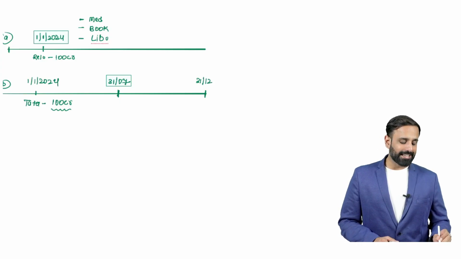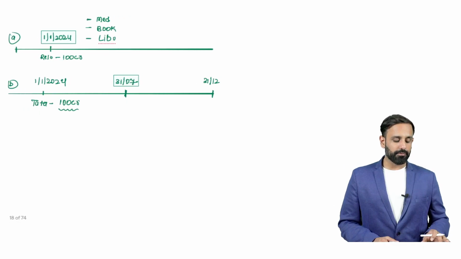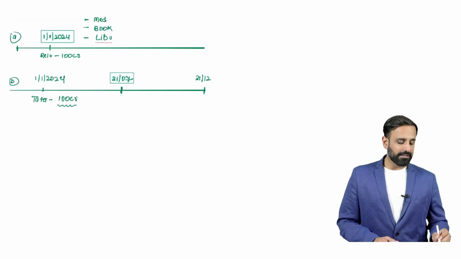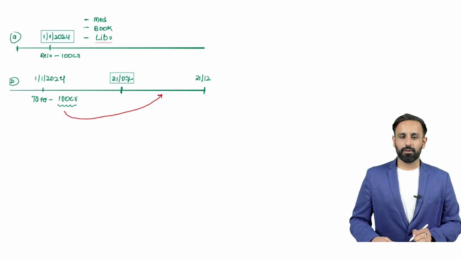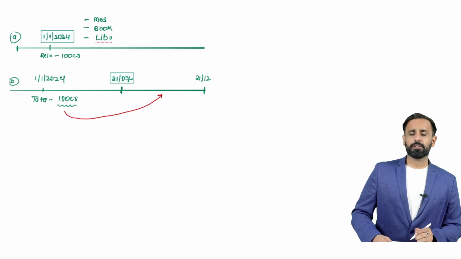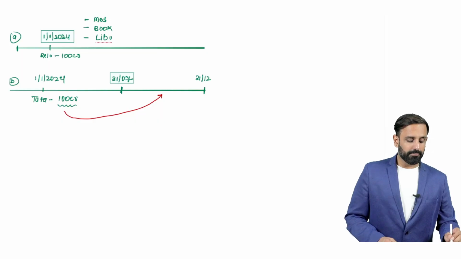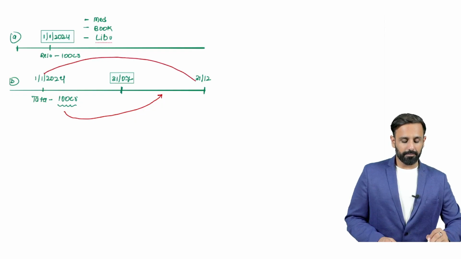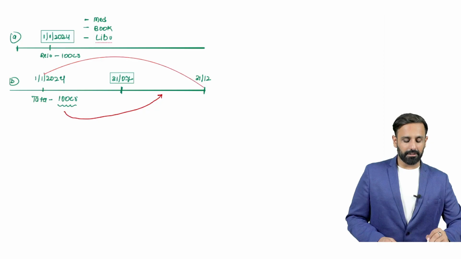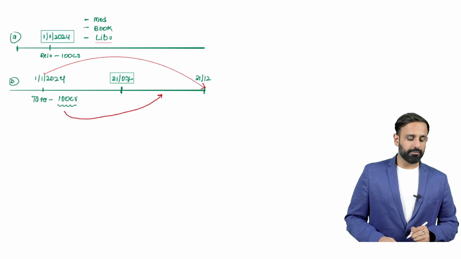So in the second half of the year, you will be allowed to use 50% of the amount. For the entire year, you can use only 50% amount.